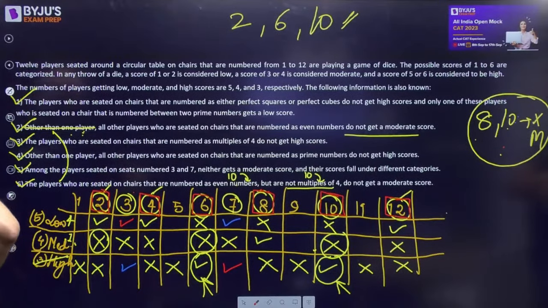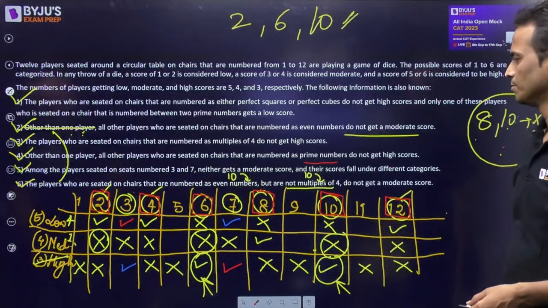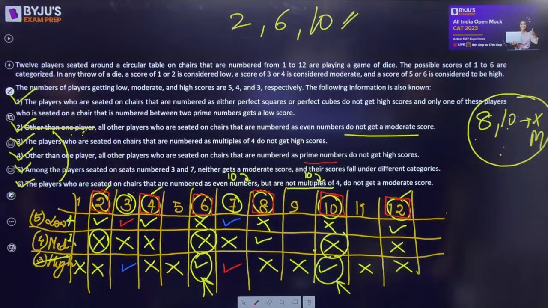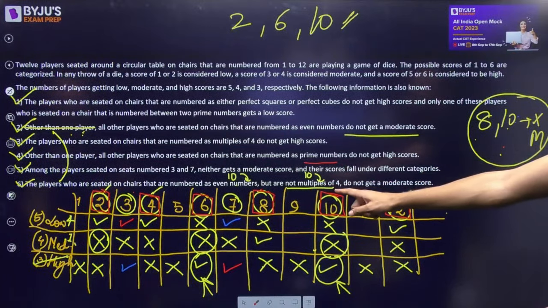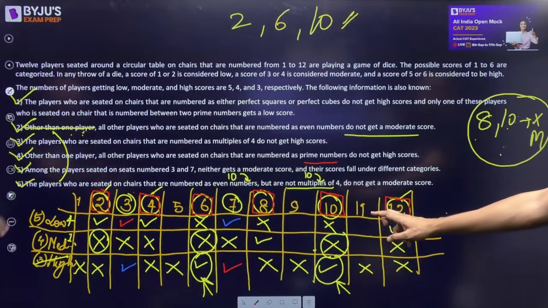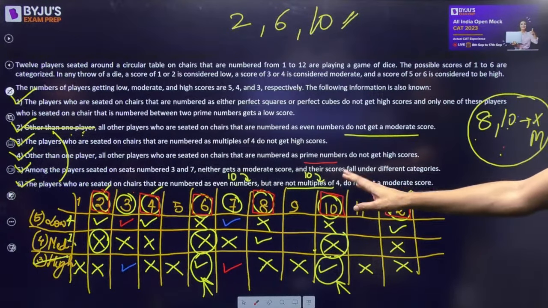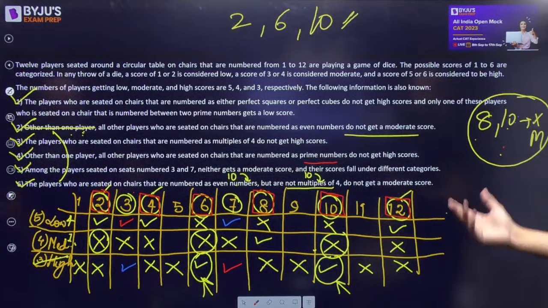Do we have anything related to prime numbers? Yes. Other than one player, all the players who are seated on chairs whose numbers are prime numbers do not get high scores. So 1 doesn't get a high score, 5, 7. 2 did not get high score. 3 did not get high score. 5 did not get high. 7 did not get high. Of 3 and 7, one will not get high and the other will, so the exception is covered. 5 should not get high. 11 should not get high. Fine, we have taken care of this.